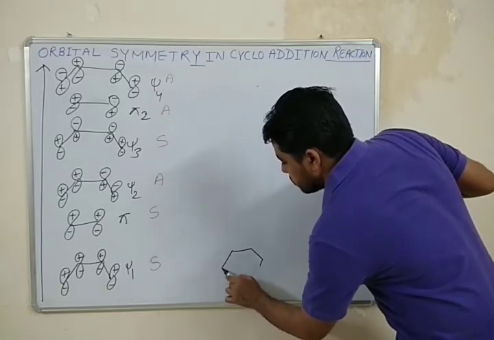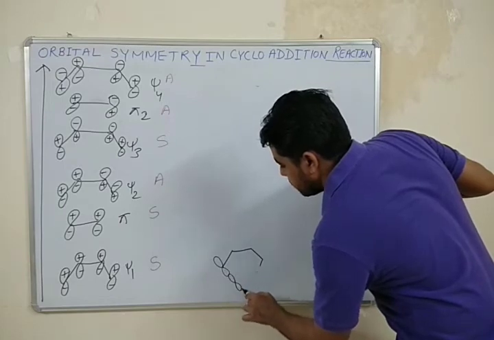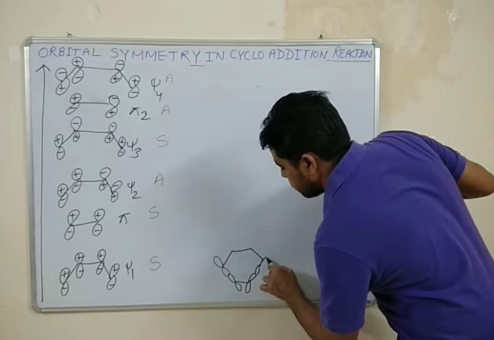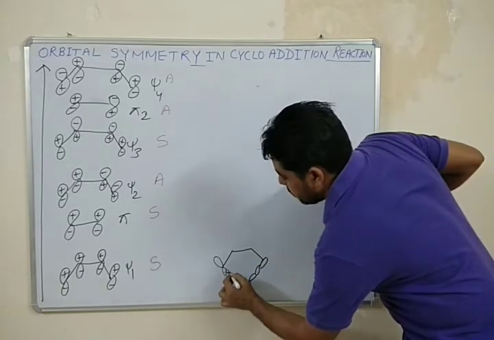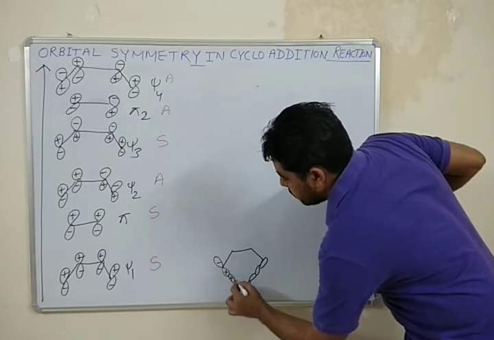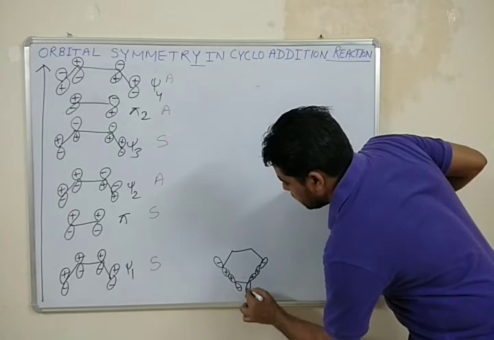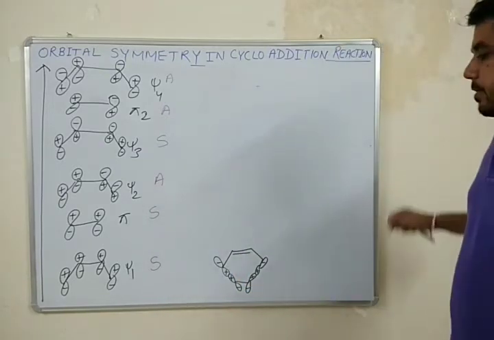So here one sigma bond will be formed by the overlapping of the orbitals of the same side.